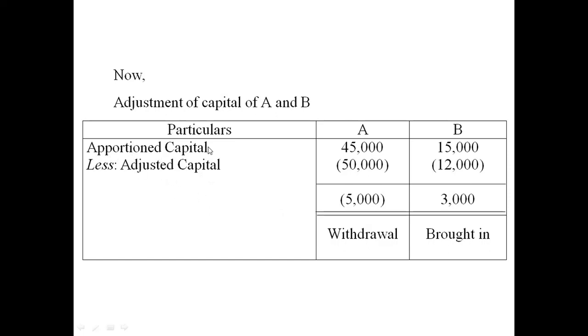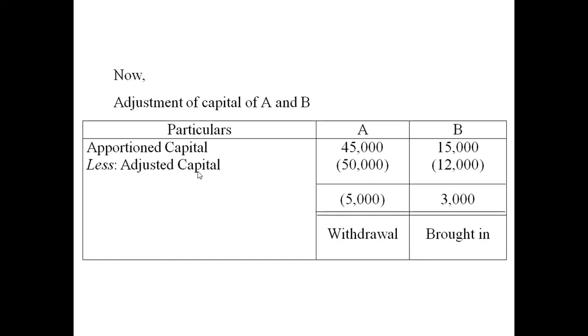You have to follow this method: the apportioned capital should be on top, and after that you subtract the adjusted capital. You can reverse this as per your convenience, but then it will be just the opposite, and the 5,000 will be positive and the 3,000 negative.